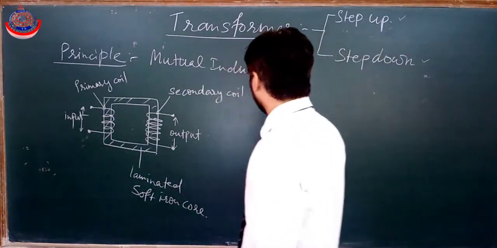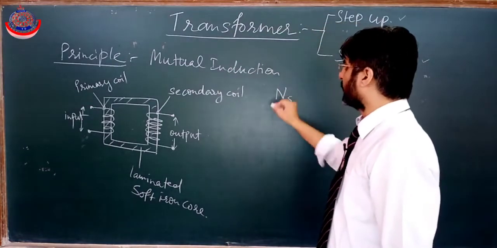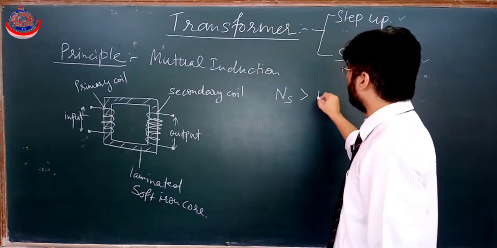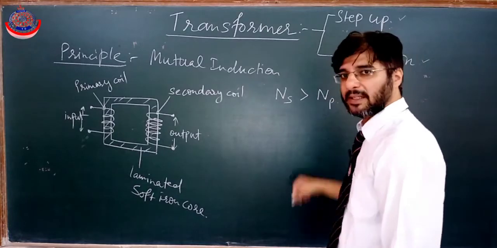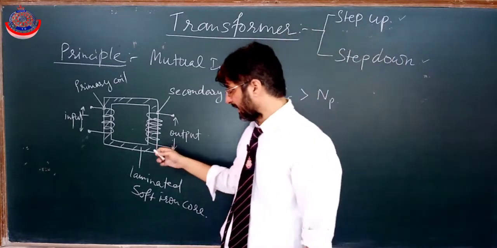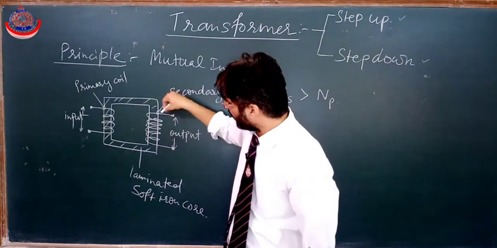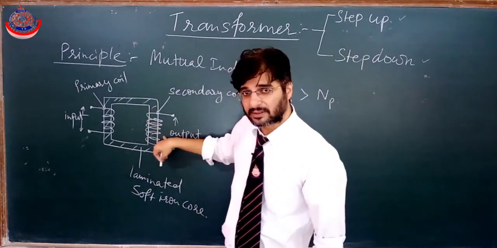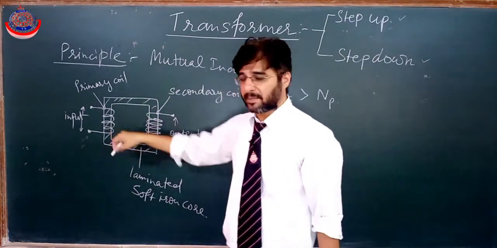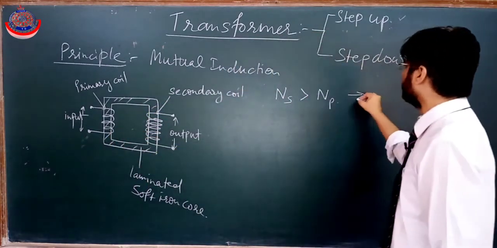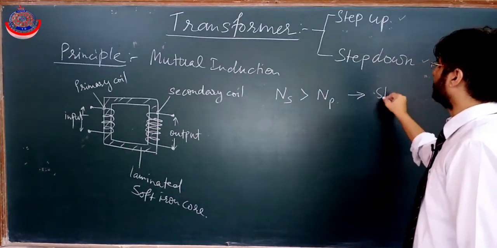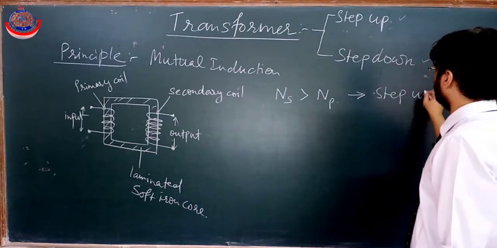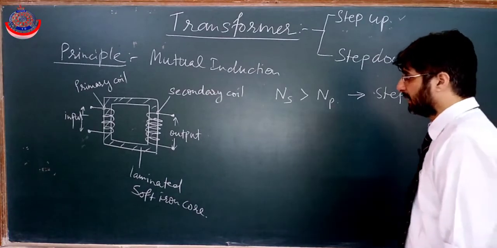If the number of turns in the secondary coil is greater than the number of turns in the primary coil, as we can see in this figure, then this type of transformer is a step up transformer.